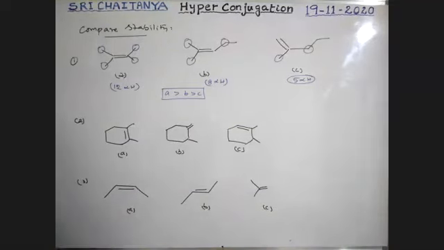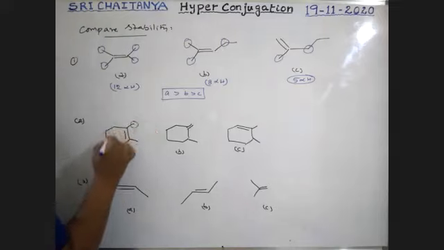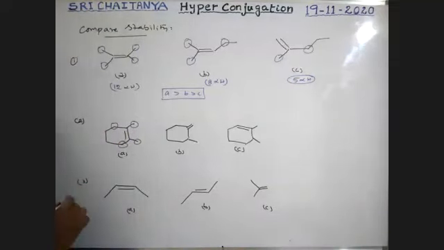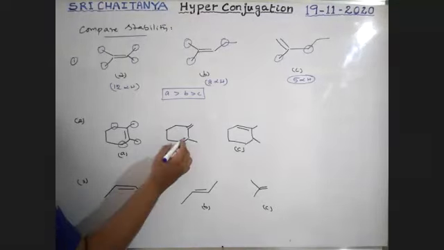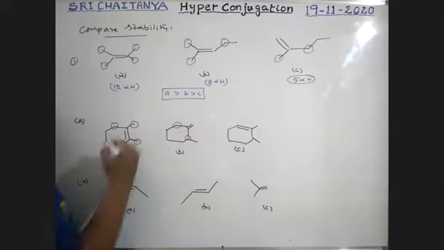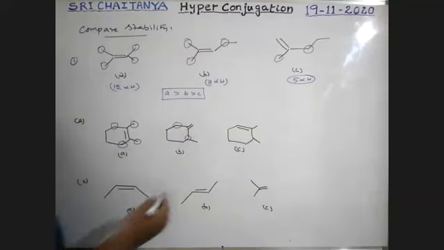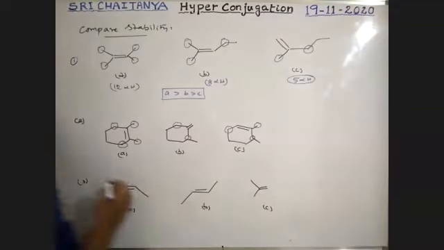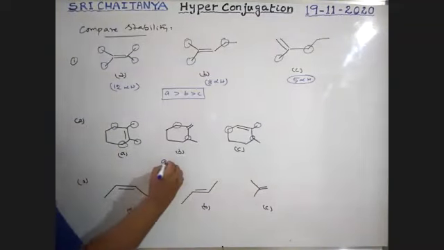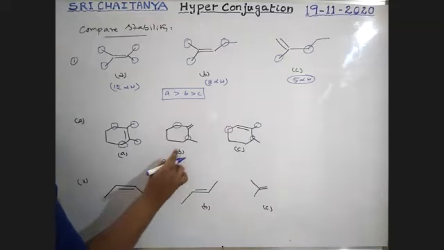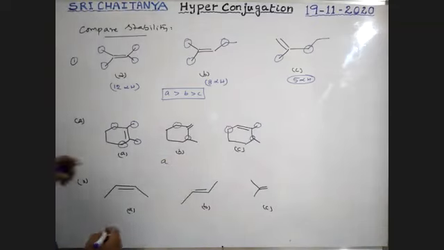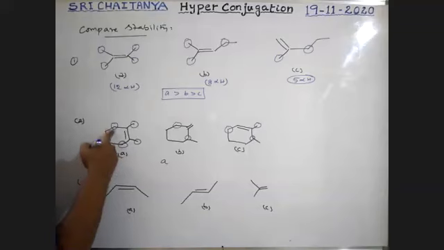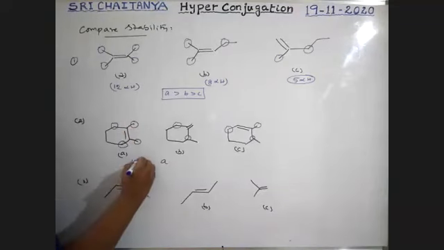Okay. Next one. For this one, this one, this one, this one is the condition. Here, only this one and this one are the alpha conditions. For this one, this one, this one is the alpha condition. Tell me boys, how many alpha hydrogens? So 2 plus 2, 3 plus 3, 10 alpha hydrogens here.